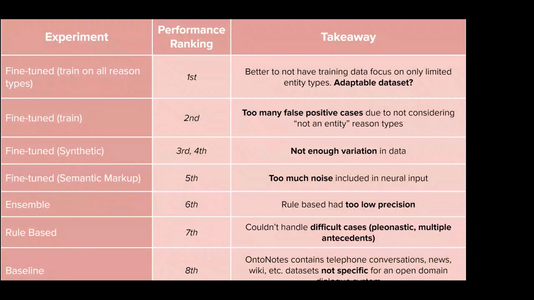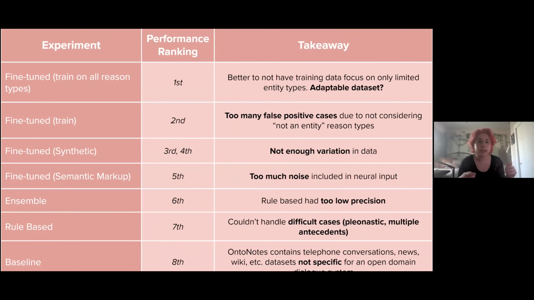So the takeaway for the first one, why we think that it did the best, is because it included all entity types, while in the second one, we limited the entity types. We had that example earlier with 87 tracks. If we were to process that into CoNLL format, we wouldn't have labeled that at all when training, but for the first one, we would label that information.